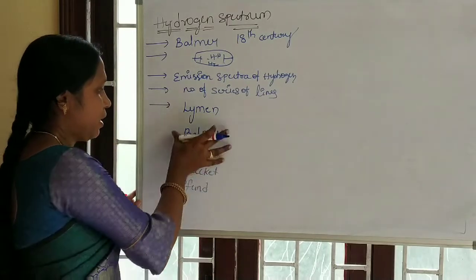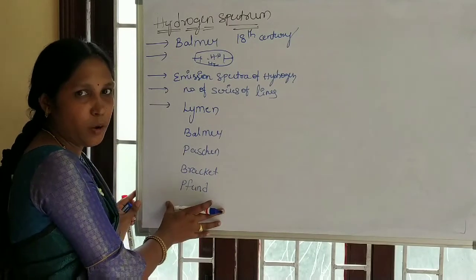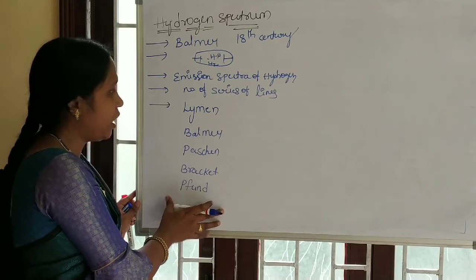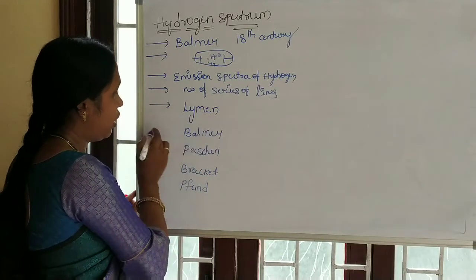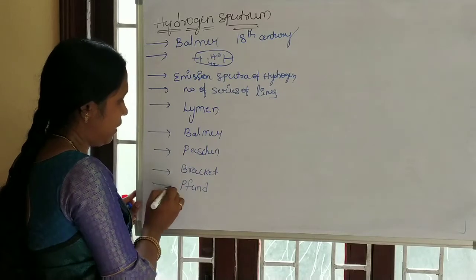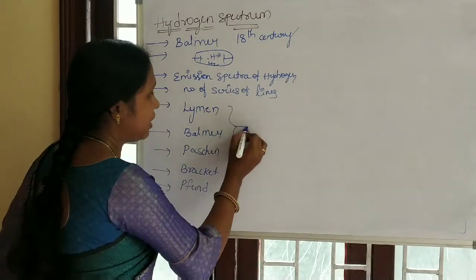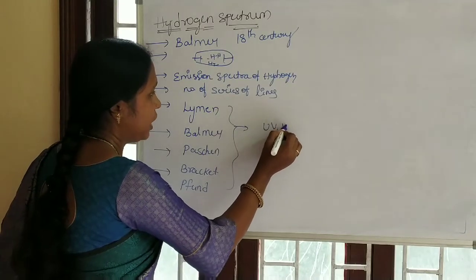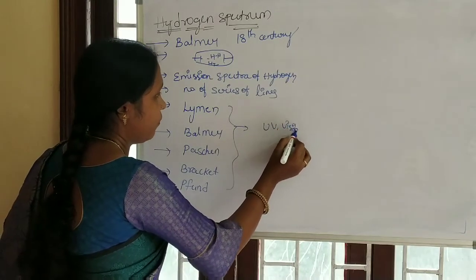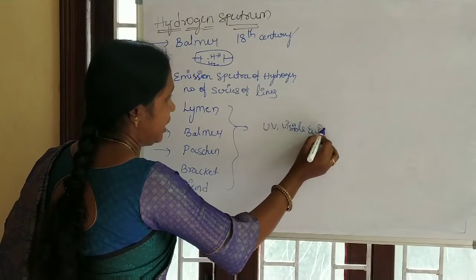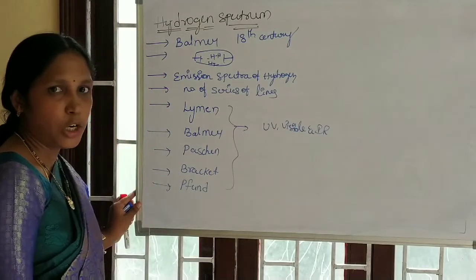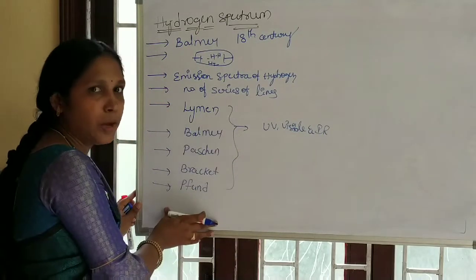These were the main five series of lines. All these five series are identified in the UV, visible and IR regions of the electromagnetic spectrum.